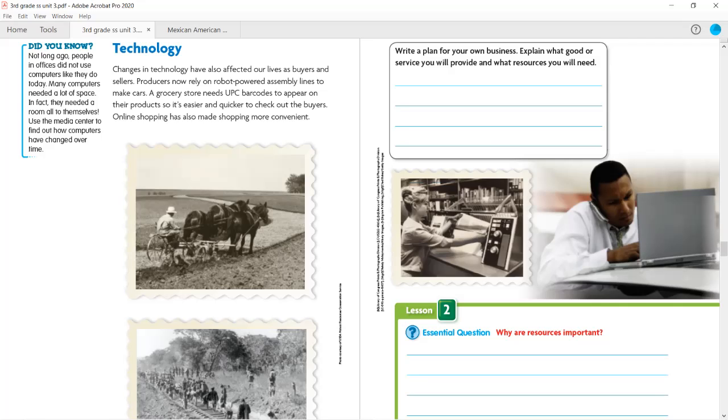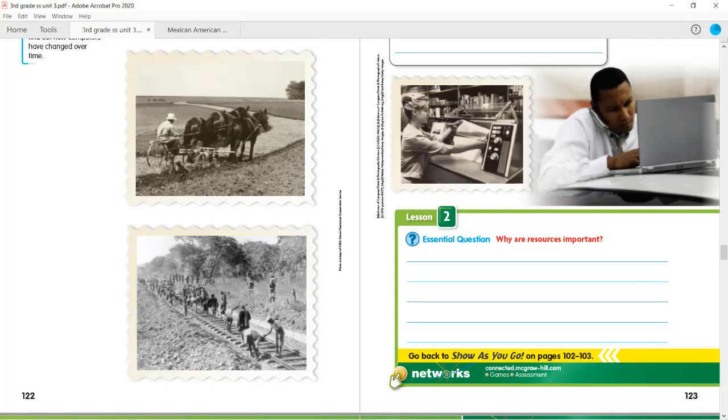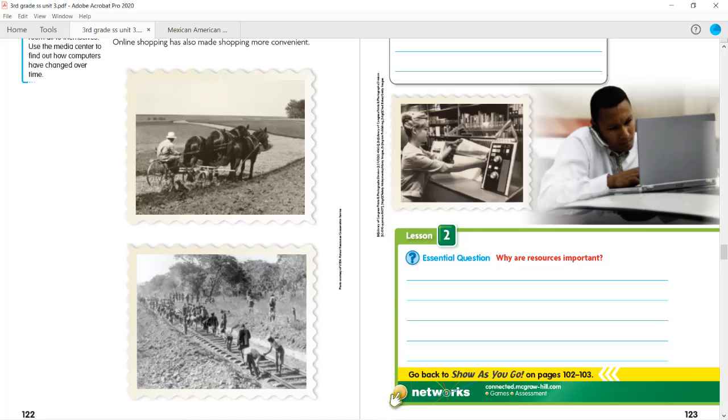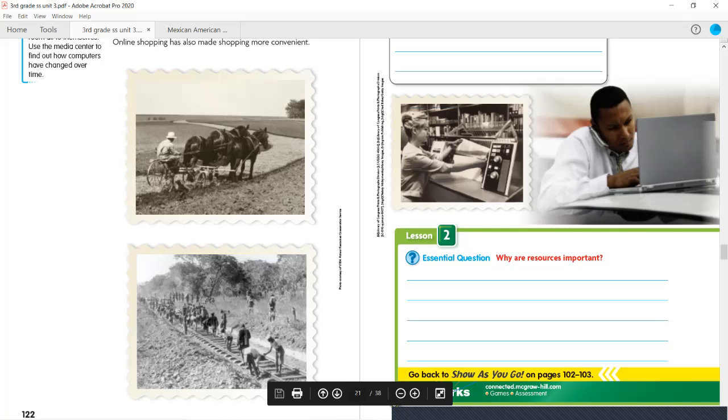Changes in technology have also affected our lives as buyers and sellers. Producers now rely on robot-powered assembly lines to make cars. A grocery store needs UPC barcodes to appear on their products so it's easier and quicker to check out the buyers. Online shopping has also made shopping more convenient. And here you can see we've got two pictures of how different kinds of work were done in the past.